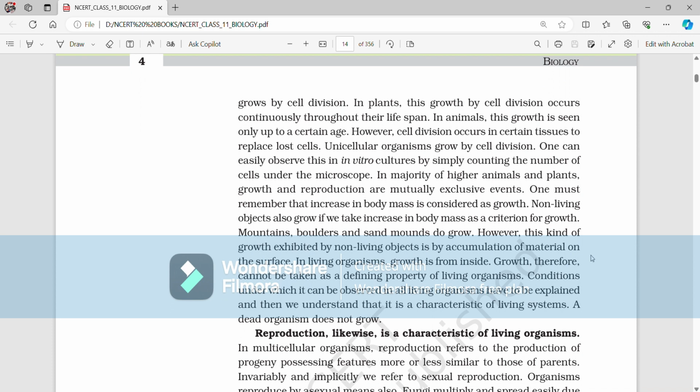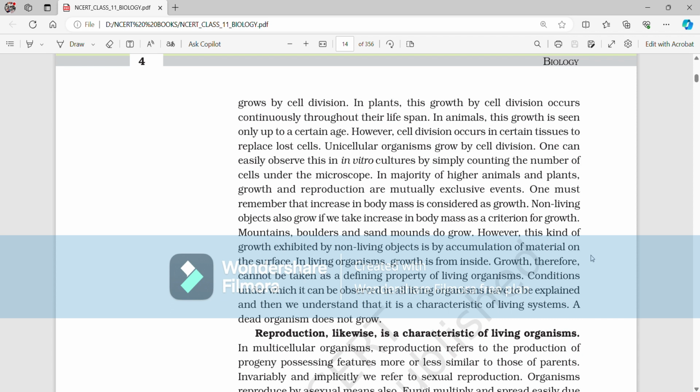In majority of higher animals and plants, growth and reproduction are mutually exclusive events. One must remember that increase in body mass is considered as growth. Non-living objects also grow if we take increase in body mass as a criteria for growth. Mountains, boulders, and sand mounds do grow. However, this kind of growth exhibited by non living objects is by accumulation of material on the surface. In living organisms, growth is from inside.